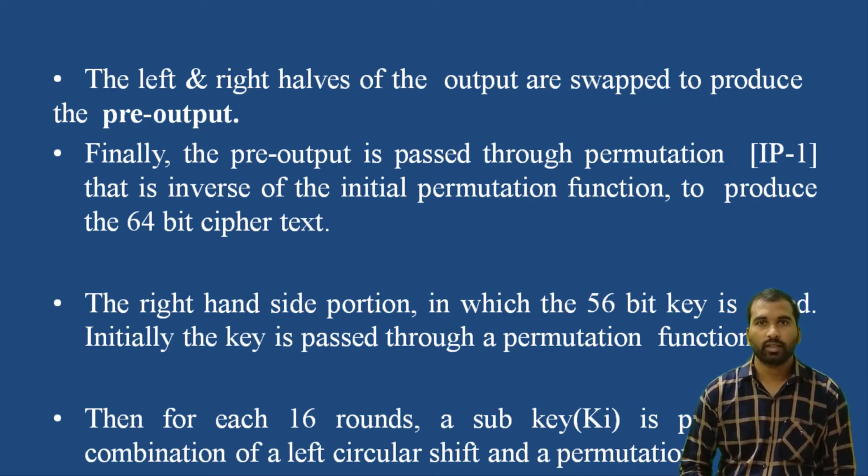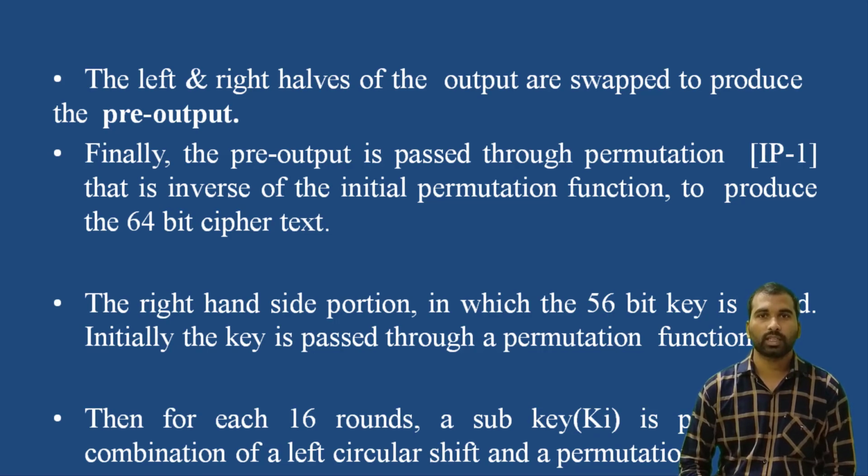On the right hand side portion, the 56-bit key is used. Initially the key is passed through a permutation function. For each of the 16 rounds, a subkey is produced by a combination of a left circular shift and a permutation. This is the same for each round, but different subkeys are produced because of the repeated shift of the key bits.